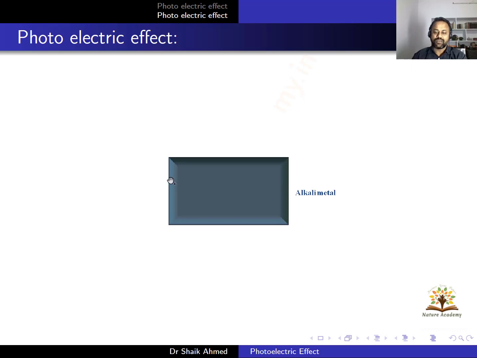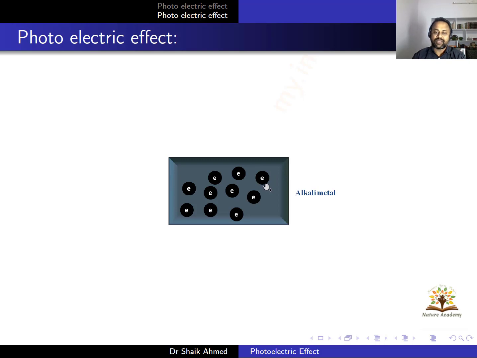What is ionization energy? The amount of energy required to remove the valency electron from the atom is known as ionization energy. If you take one atom in an alkali metal, this is one representation of an atom with one valency electron. The valence electron revolves around the nucleus like this. In alkali metal there may be so many atoms, and the valency electrons move freely inside the metal.